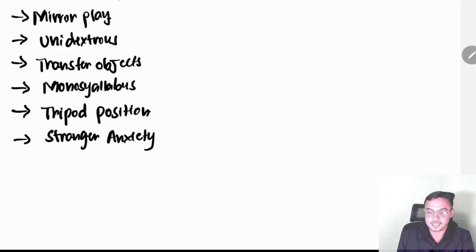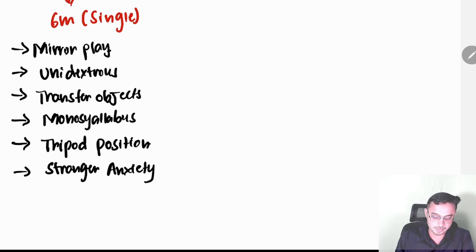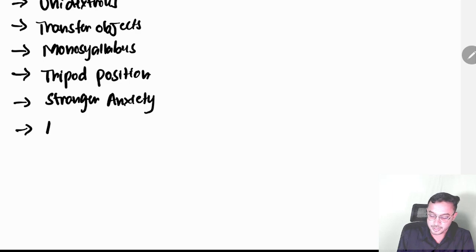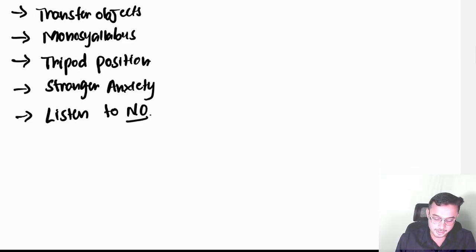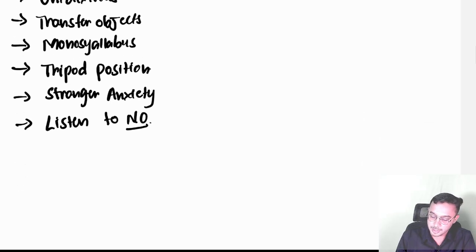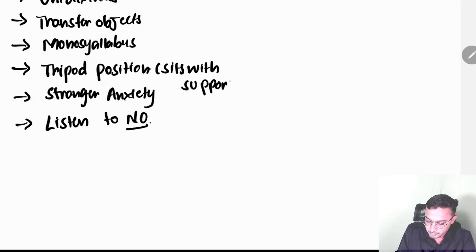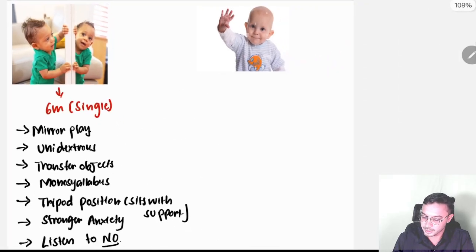When does stranger anxiety come? Under 6 months. And the child will listen to no. If you tell the child don't do that, he cannot completely understand, but he will listen to no, which comes under 6 months. And here it is also very important, tripod position, like sits with support. These are all the milestones which come under 6 months.